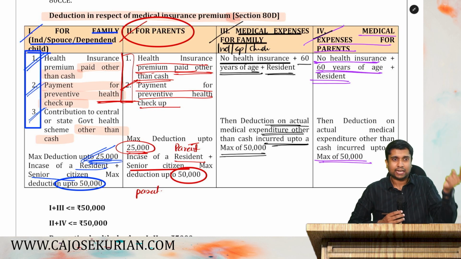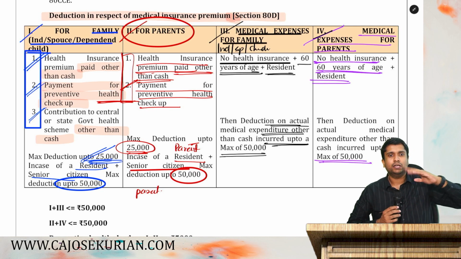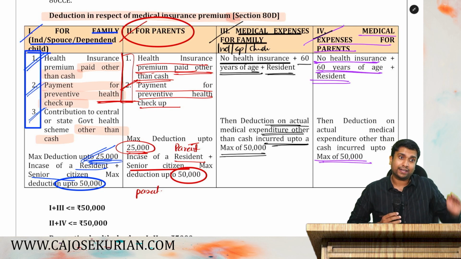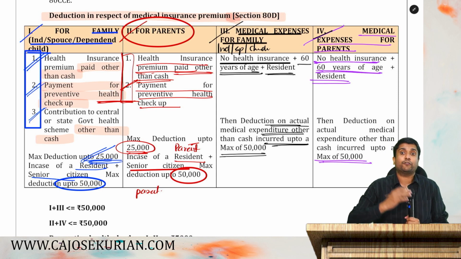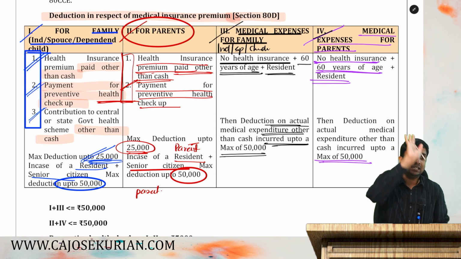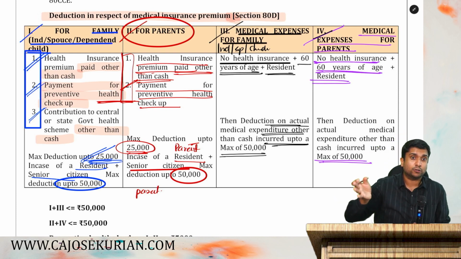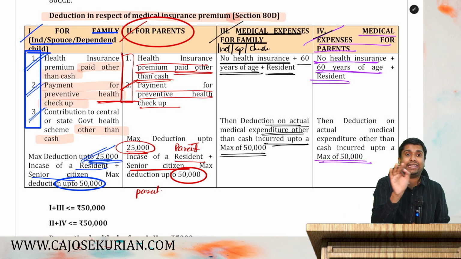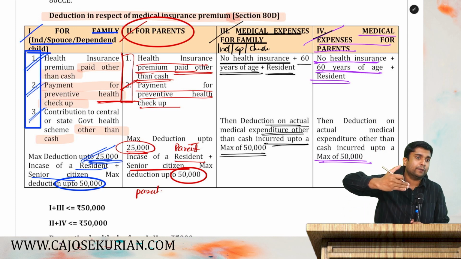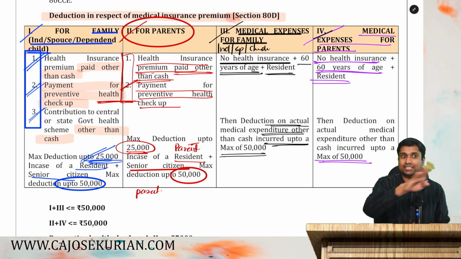Category number 2 for parents, medical insurance and preventive health checkup. Medical insurance other than cash. Preventive health checkup, any mode. Maximum deduction 25,000. If parent is a senior citizen plus resident, maximum 50,000. Category 3, medical expenditure for family. There shouldn't be any health insurance. The person who has suffered medical expenditure should be a resident plus his age is 60 or more. Then maximum 50,000, provided the payment has to be done in any mode other than cash. Category number 4, medical expenditure for parents. 3 conditions, same 3 conditions.